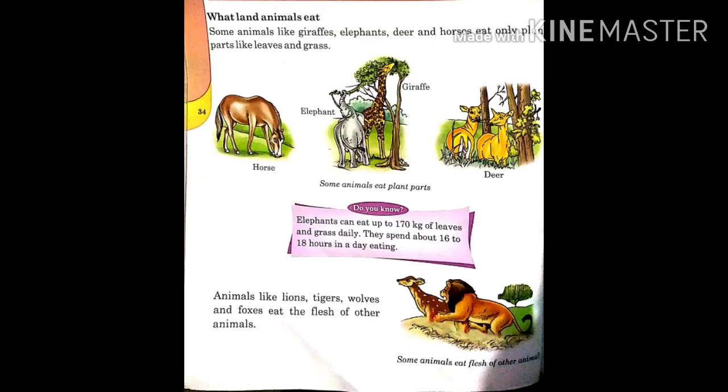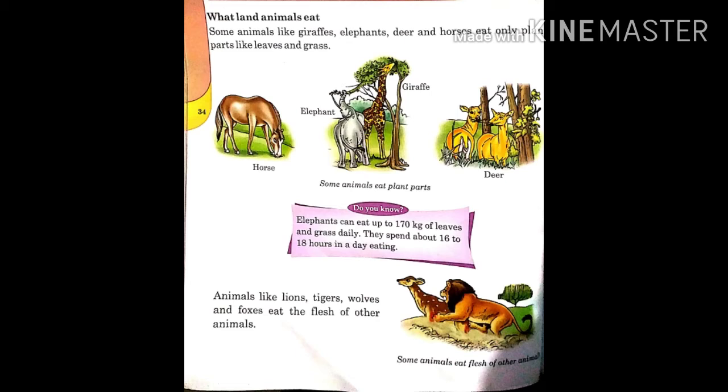What land animals eat? Some animals like giraffes, elephants, deer and horses eat only plant parts like leaves and grass. Animals like lions, tigers, wolves and foxes eat the flesh of other animals. So students, animals also need food to survive. For example, giraffes, elephants, deer and horses eat leaves of plants or grass. But some animals love to eat flesh of other animals, such as lions, tigers, wolves and foxes.